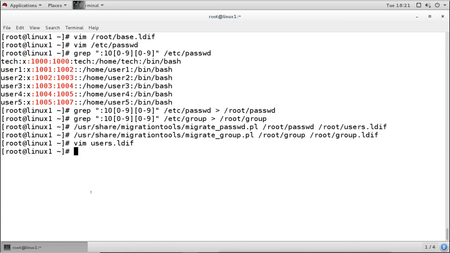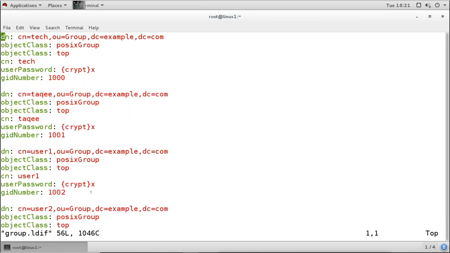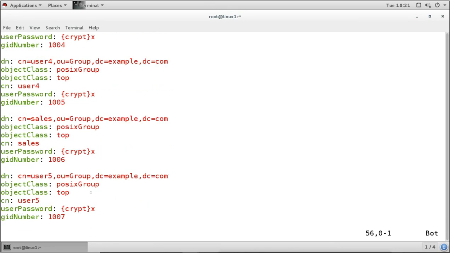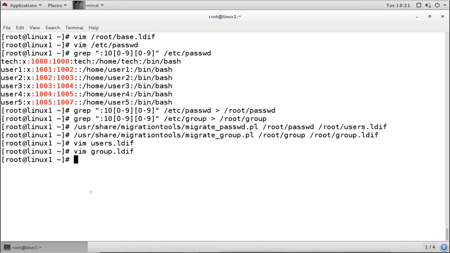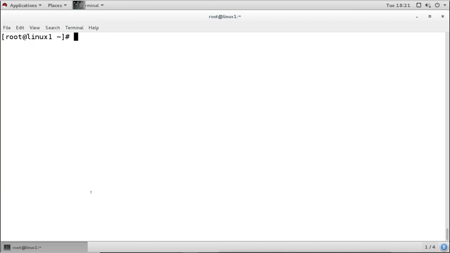and same as for the group. This is the group's information. You will see this same as in the Windows Active Directory. If you list the LDAP in Windows Active Directory, you will see the same kind of information. Now we are going to pull this information into our LDAP server, into our LDAP database.